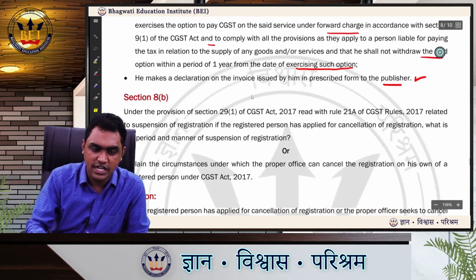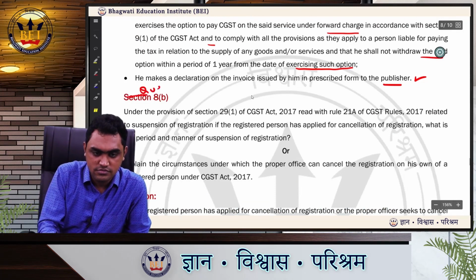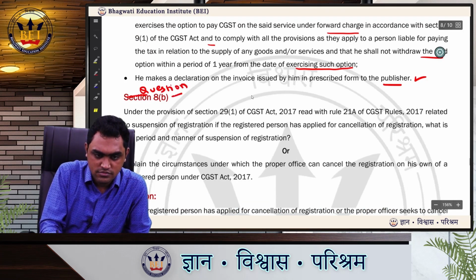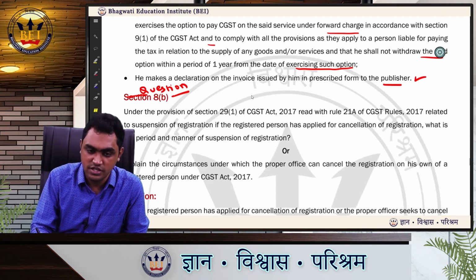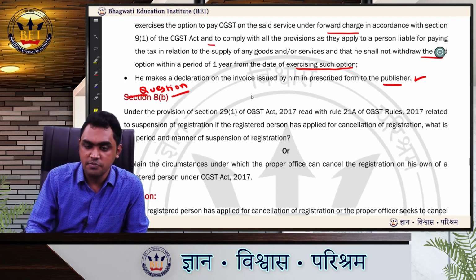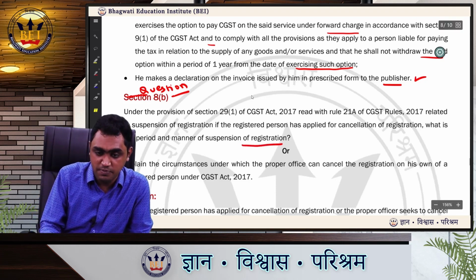Yes, next question 8b. Under the provisions of section 29(1) of CGST Act 2017, read with rule 21A of CGST Rules related to suspension of registration, if the registered person has applied for cancellation of registration, what is the period and manner of suspension of registration?